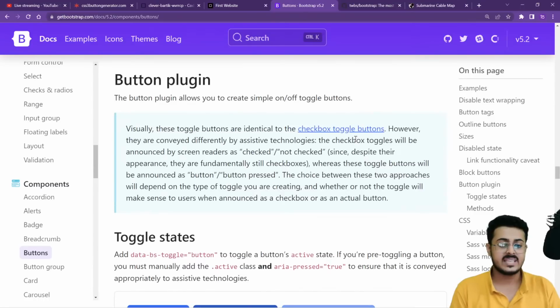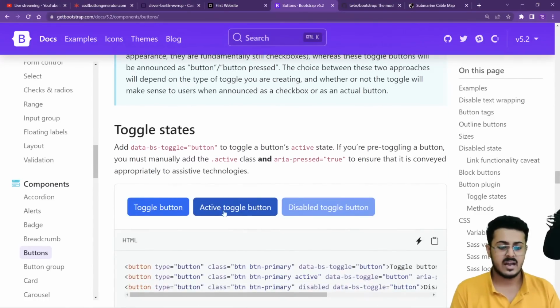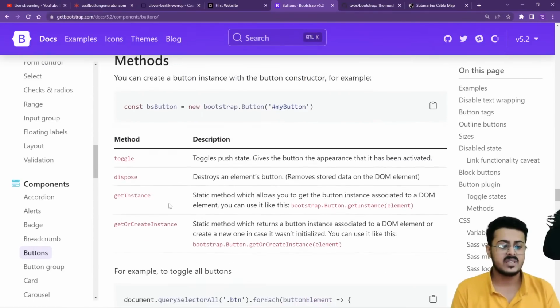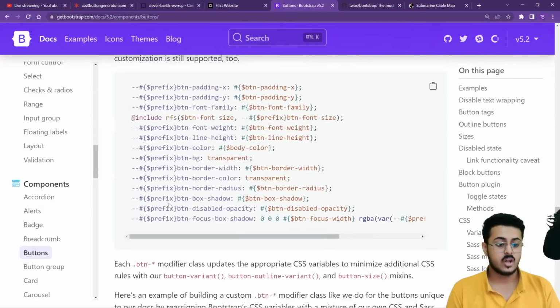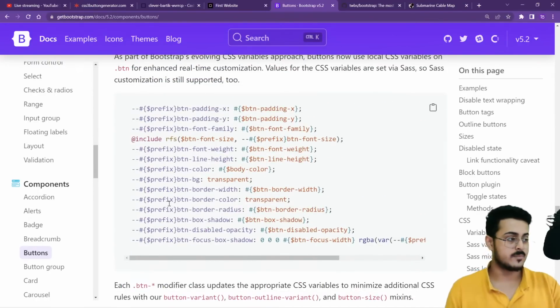So it has already created a lot of different things, like active toggle button, disabled toggle button, button itself. It's created a lot of methods for you, a lot of classes for you that you can directly use at the end of the day, without writing all that CSS code. But how does it work? Let's try to understand that.